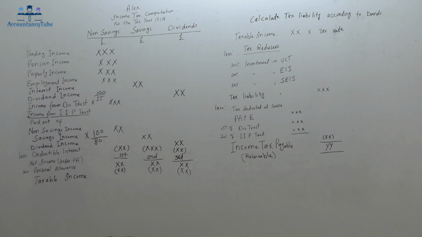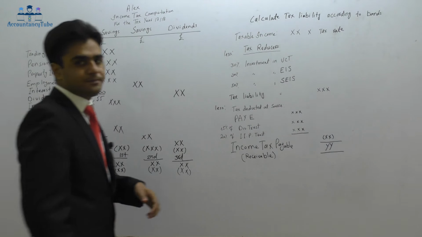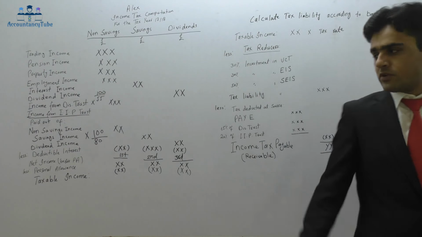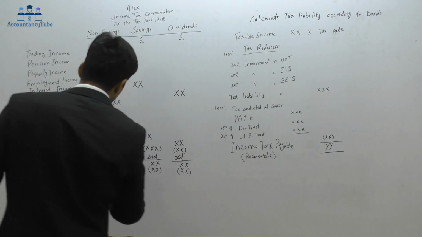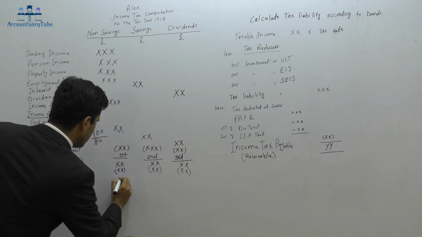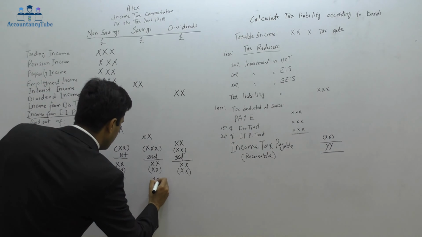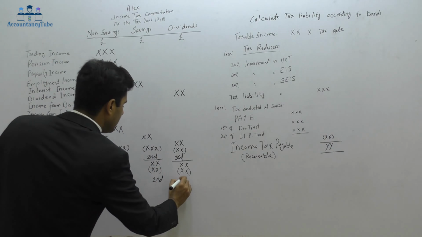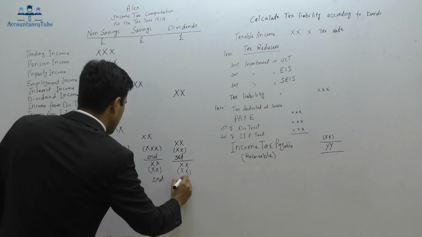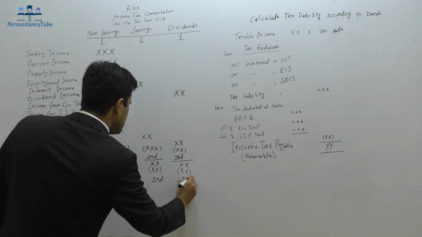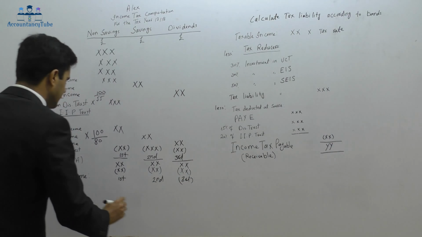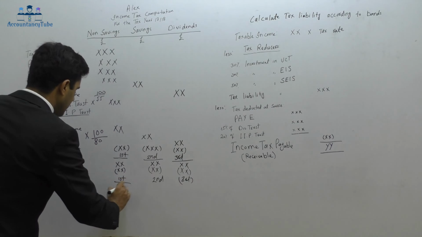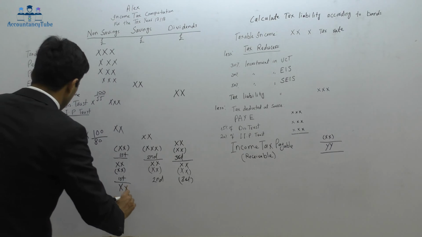And after deducting the personal allowance, the remaining amount is going to be taxable income, as you can see here beneath that. So the first preference is non-savings, the second preference is the savings income, and the third preference is the dividend income, and after that, that would be my taxable income.